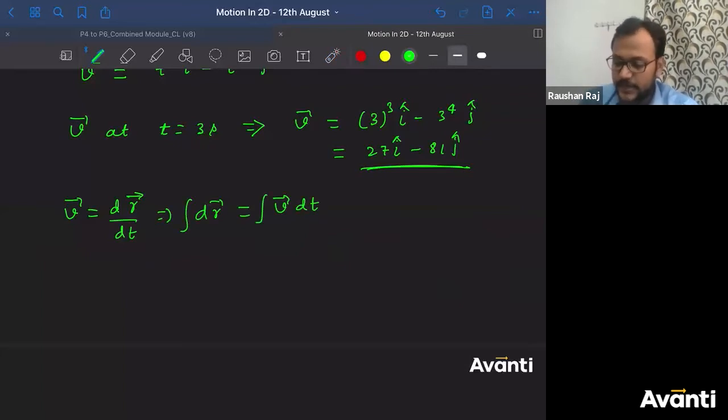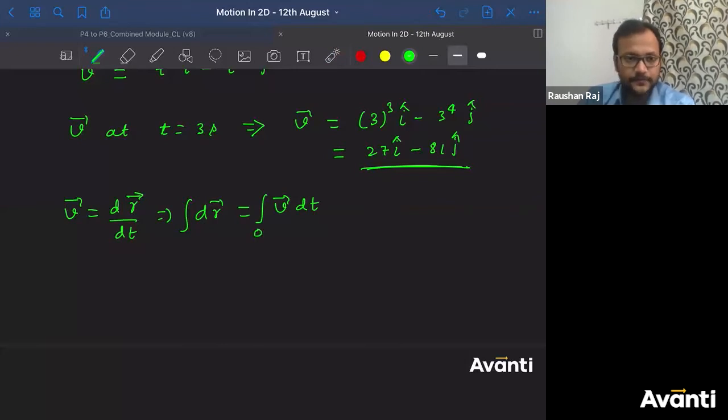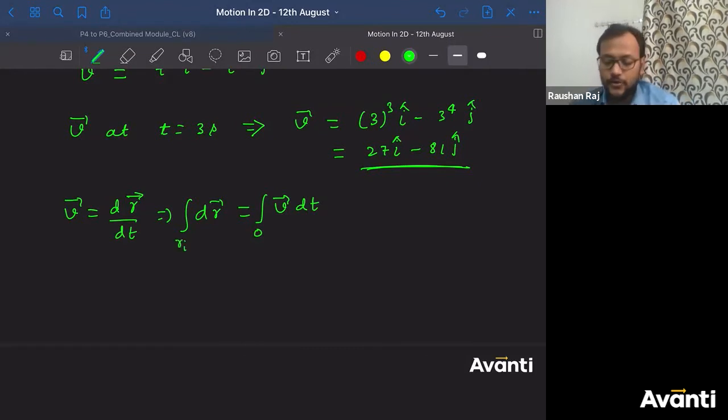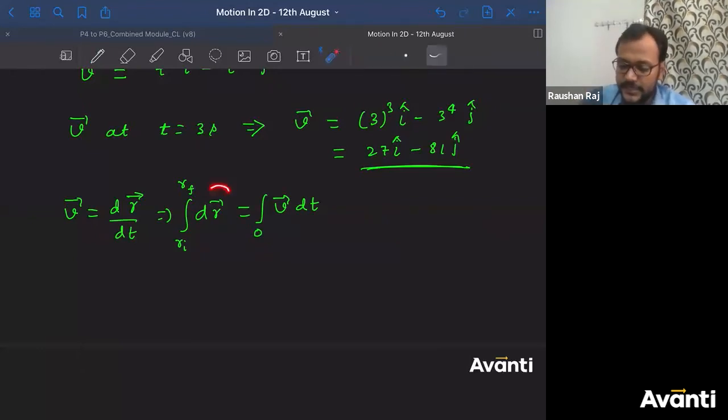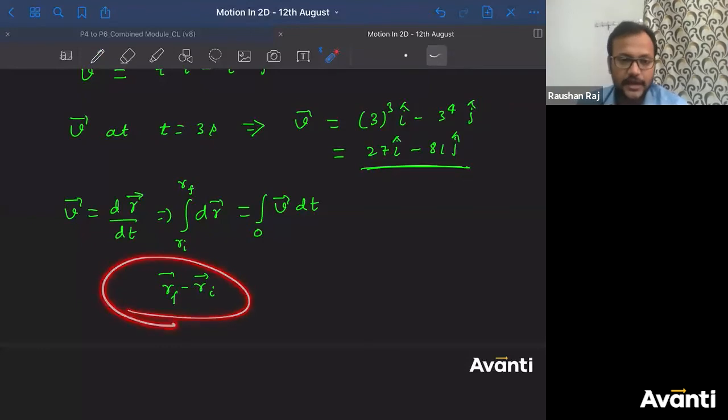Now I'll integrate this part from where to where. So when time is 0, I don't know what the position is, right? I don't know, so what will we do? Let us say this is ri. I don't know what the position is, so ri. What is the final? rf. What is initial? ri. What is final? rf. All right. When I integrate this dr, what will I get, guys? So rf vector minus ri vector. Tell me, what is rf minus ri, guys? Come on guys, tell me, what is rf minus ri?